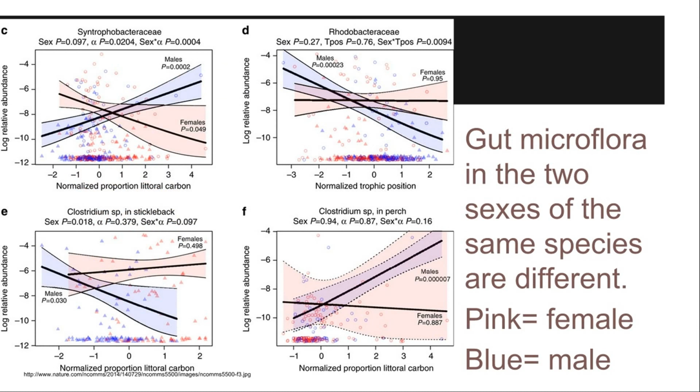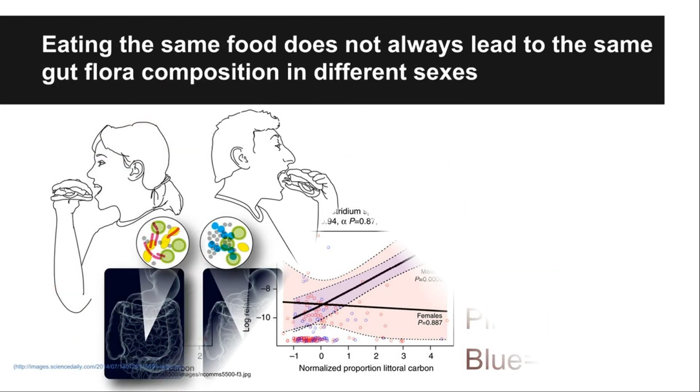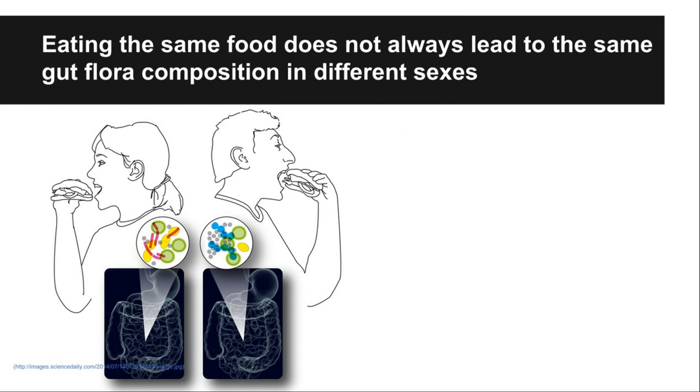Researchers found that in evolutionarily divergent species such as the three-spined stickleback and the perch, the trophic level at which they eat does change the overall composition of the gut flora. There are also differences between the diet and sex effects on the microflora within the host body. This means that diet as well as the gender of the host work together to alter the composition of the microbiota flora in an individual.